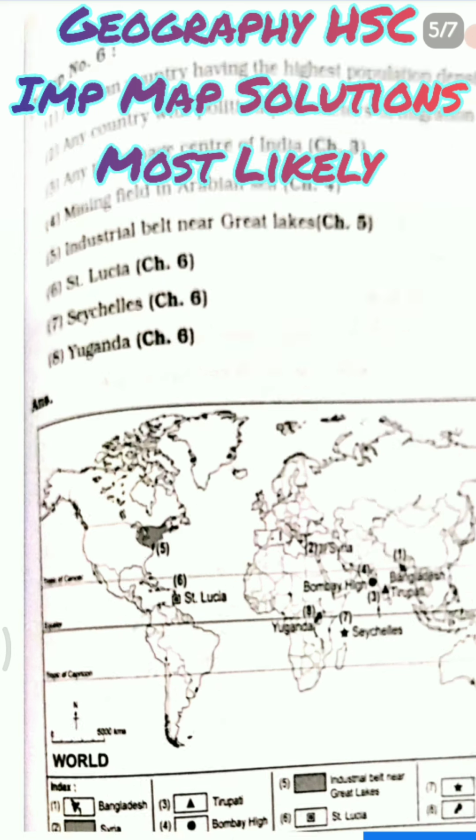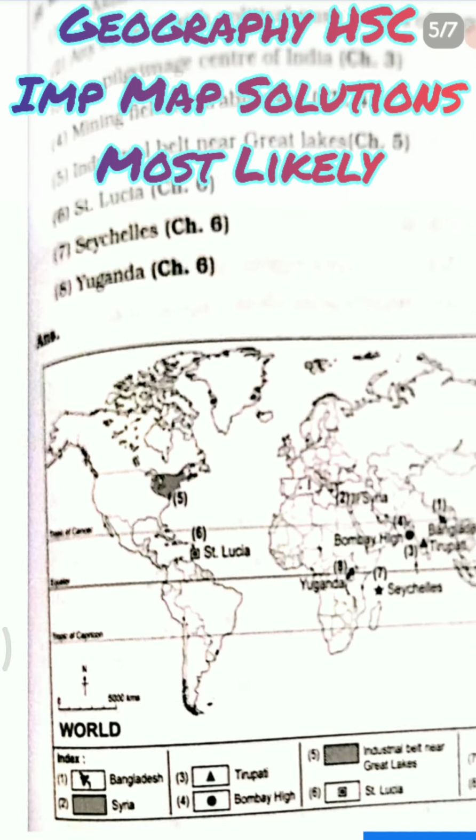Then we have industrial belt, Great Lakes. Many a times this question is asked. This is the answer, 5th number. तो USA में आप देख सकते हो कि इंडस्ट्रियल बेल्ट कहाँ पे है. It is asked in the previous year examinations also.